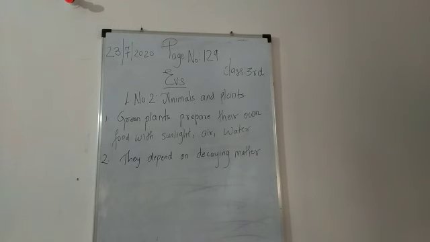Means the insect now goes inside the plant, and so we call it as insectivorous plants. That means the plant that observe the insects inside the leaf, we call it as insectivorous plants.